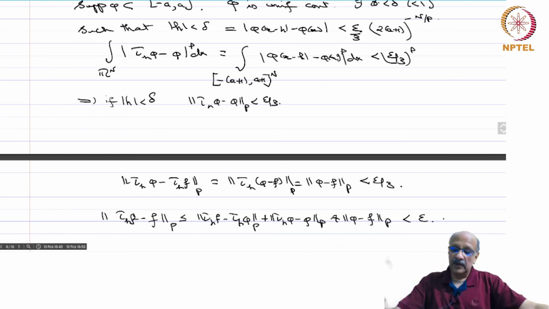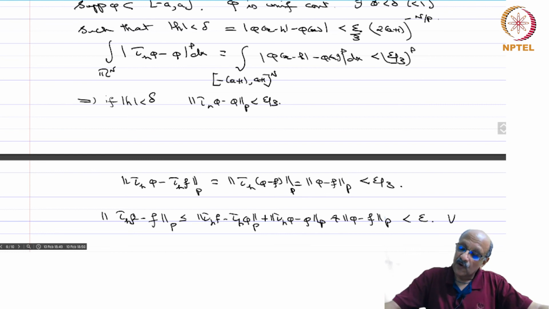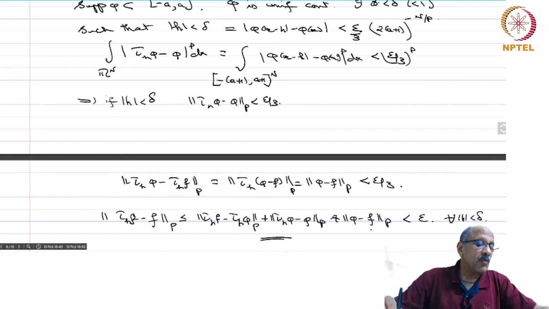Therefore you get that this is less than or equal to epsilon for all mod h less than delta, and therefore you have proved this particular theorem. So if you translate by small quantities, it is continuous in LP.